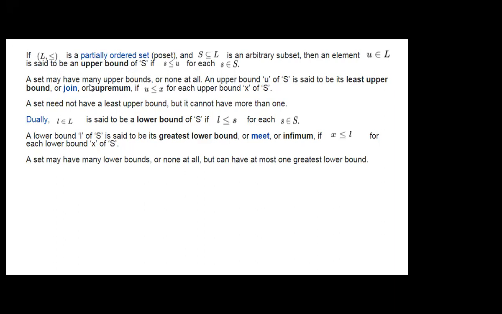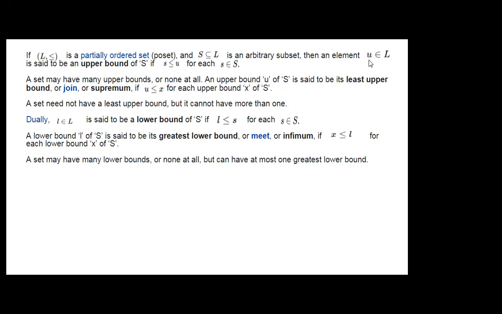An upper bound U of S is said to be the least upper bound, or join, or supremum, if U is less than or equal to X for each upper bound X of S. Now again we'll see word to word description. An upper bound U of S.